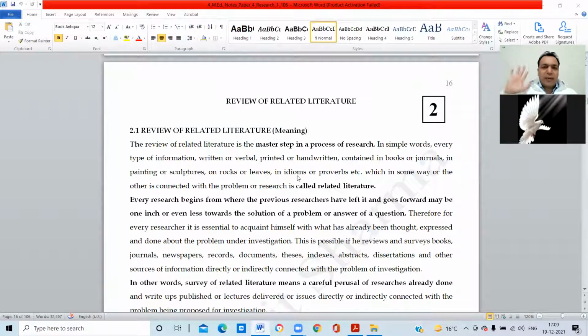Now, for example, we have defined one problem. We take an example of one problem, and according to that problem, we understand this topic. The name of the topic is review of related literature, right, guys?